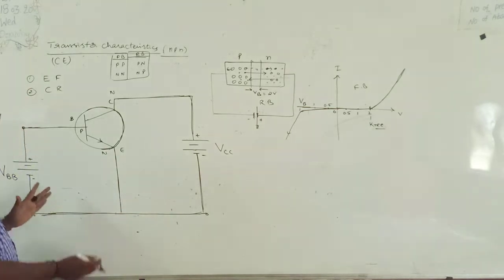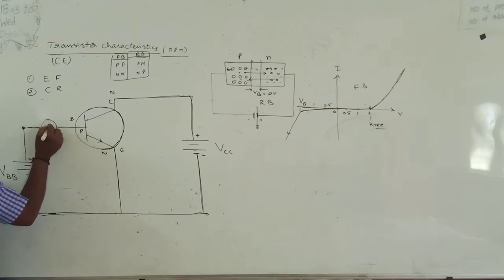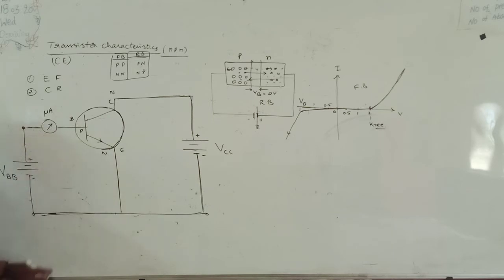So here, look, suppose we are increasing the voltage in the input, then the current in the input changes. Emitter is common. To find the current going through the base, there is one ammeter connected. Base is very lightly doped, means its current is very less, it is represented in microamps.